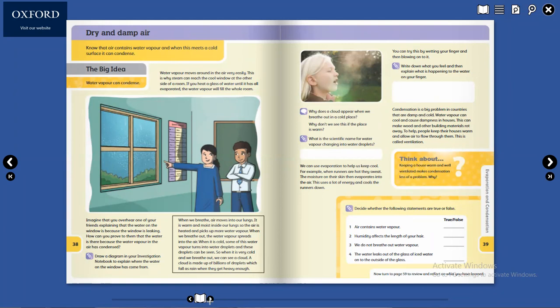Okay, Umar Yasir or Umar Muhammad, read. Page number 38.